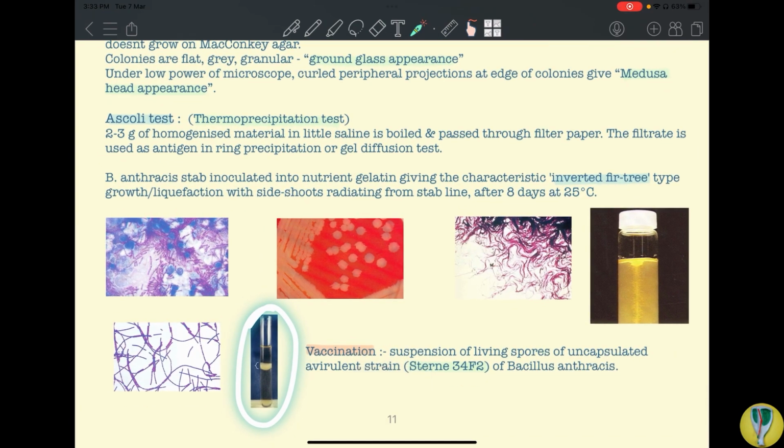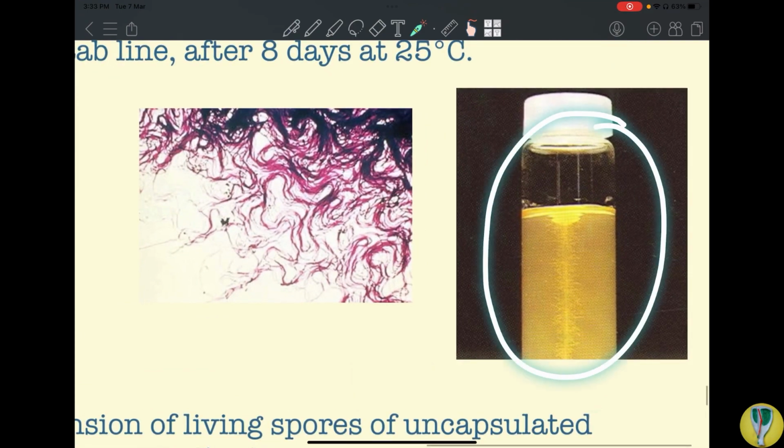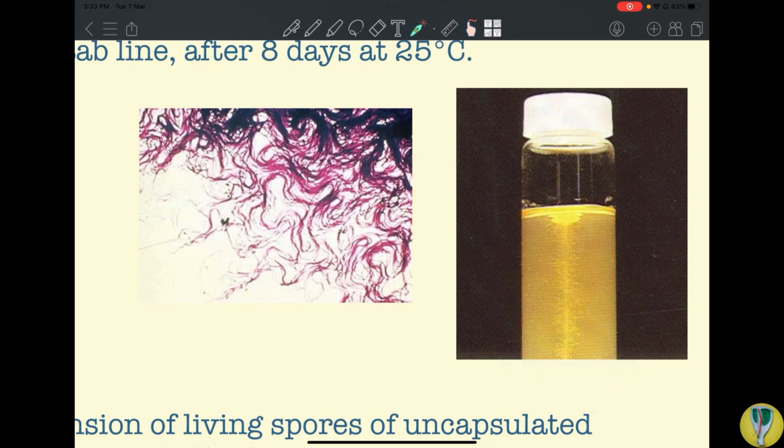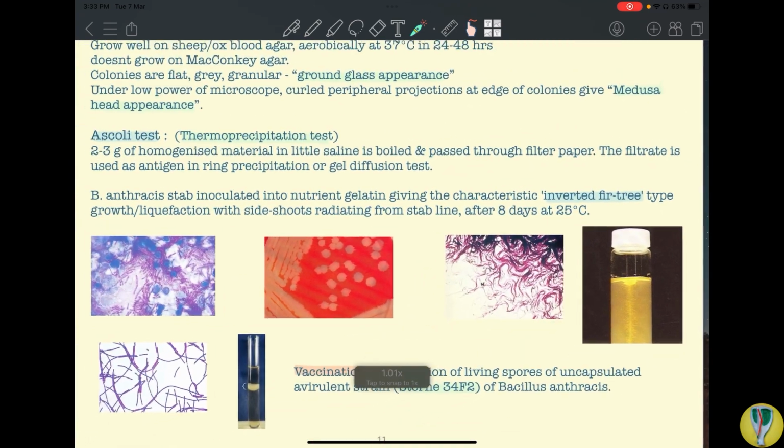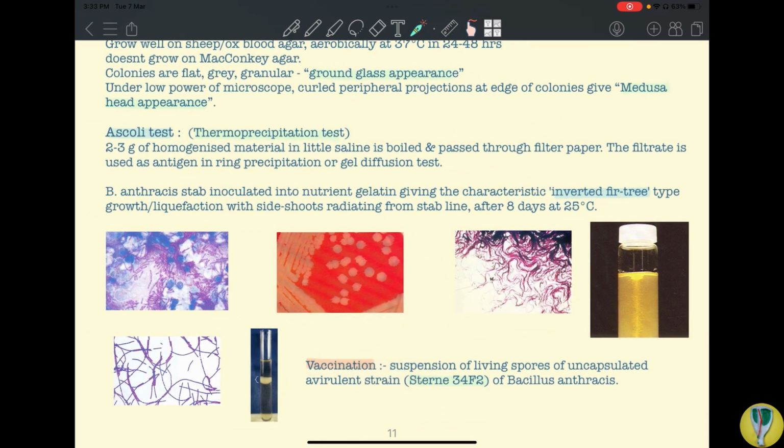Then the last point is that the inverted fir tree type of liquefaction is produced by B. anthracis. So you will take a nutrient gelatin and stab the nutrient gelatin with your specimen, and after 8 days, where you incubate it aerobically, what you will see is side shoots radiating outwards. Okay, and this is called inverted fir tree type of liquefaction. So it will give a characteristic inverted fir tree type of growth or liquefaction with side shoots radiating from the stab line.